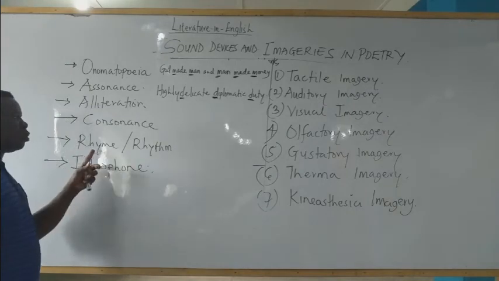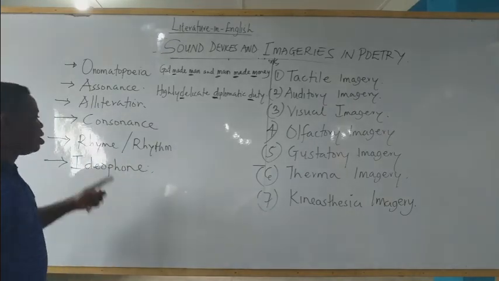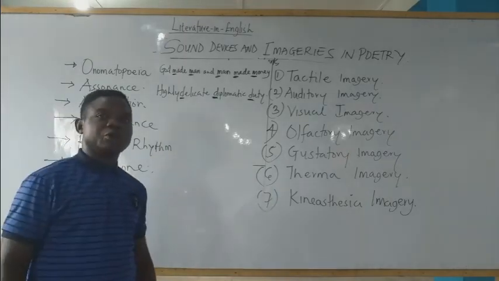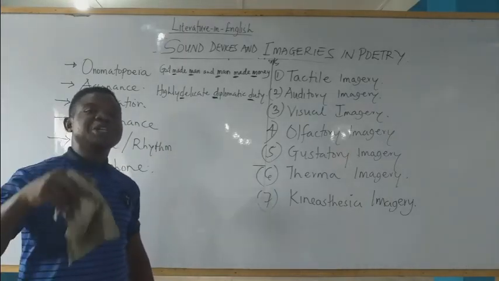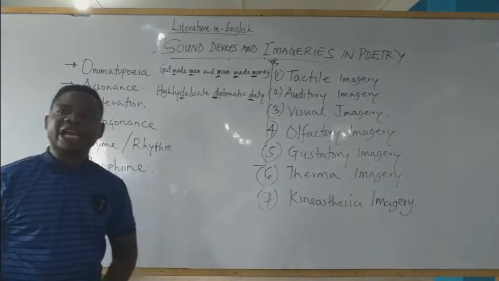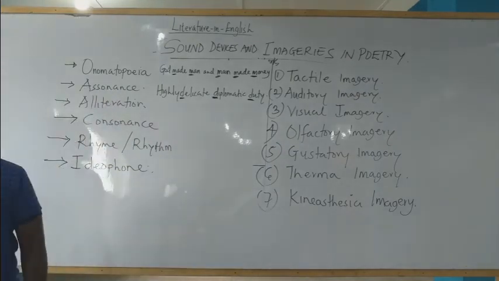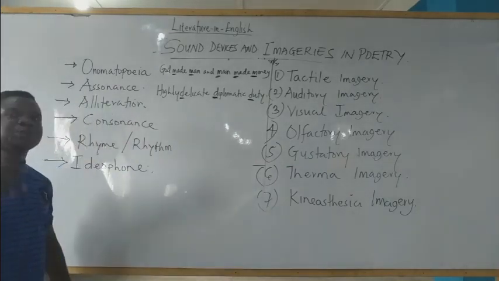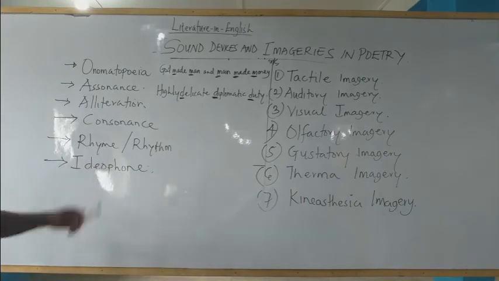Then we gave you rhyme and rhythm in the previous classes. I said rhyme scheme has to do with the identification of the sound or beat pattern produced by the last word at the end of each line. When you consider the last word at the end of each line to get the beat pattern, it is called rhyme scheme.